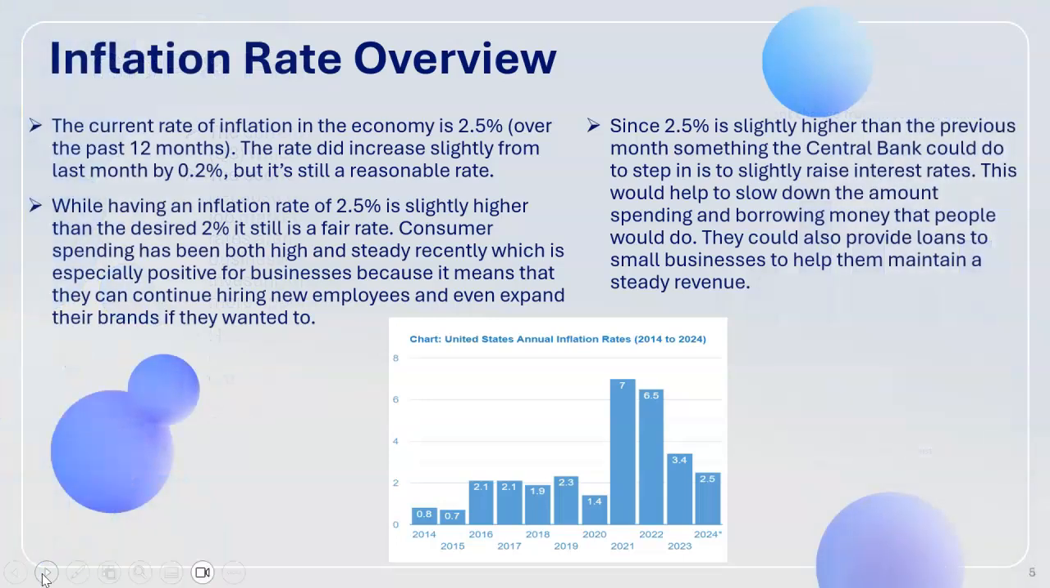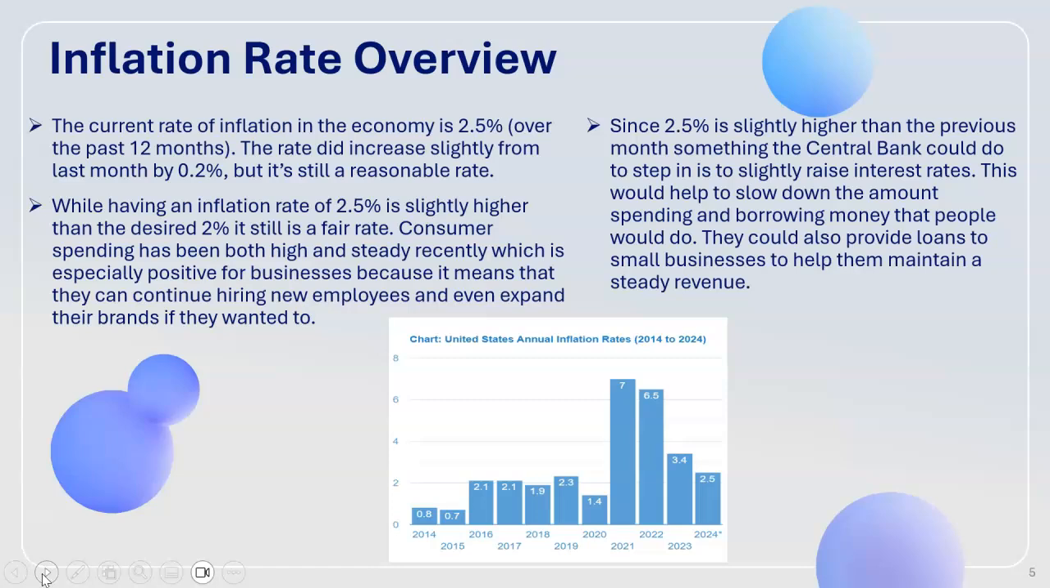Inflation rate overview. So the current inflation rate in the economy is 2.5%, and that's been recorded over the past 12 months. The rate did increase slightly from the last month by 0.2%, but it's still a reasonable rate. While having an inflation rate of 2.5% is slightly higher than the desired 2%, it is still considered a fair rate. Consumer spending has been both high and steady recently, which is especially positive for businesses because it means that they can continue hiring new employees and even expand their brands if they really wanted to.